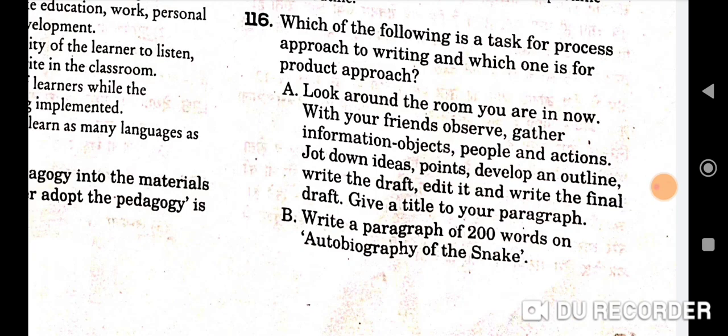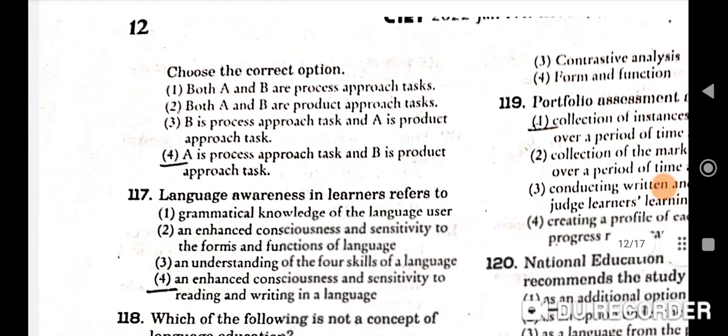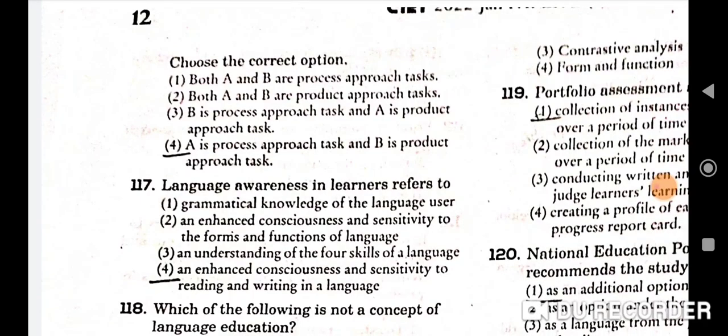So इसमें जो करेक्ट ऑप्शन है, जो आपका A ऑप्शन है, that is: look around the room, you are in now with your friends, observe, gather information, objects, people and actions, jot down ideas, points, develop an outline, write the draft, edit it and write the final draft, give a title to your paragraph. ये आपकी एक process approach task है. और B ऑप्शन, write a paragraph of 200 words on autobiography of the snake. सो ये आपका product approach task है. So A is process approach task, that is the fourth option. A is process approach task and B is product approach task.